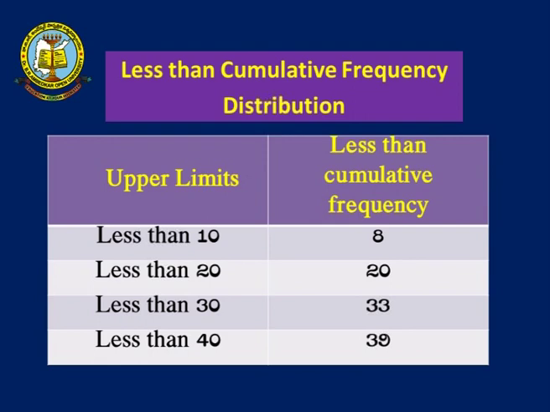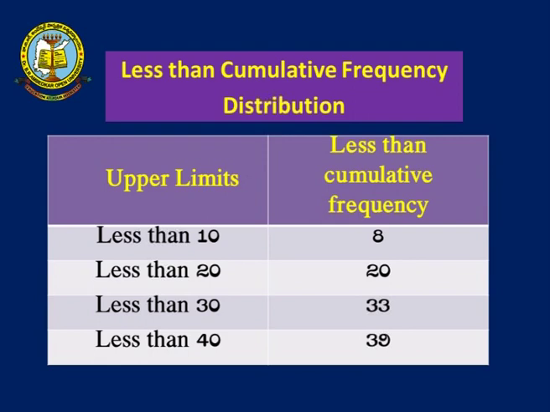In that case, we can use the cumulative frequency distribution with the upper limit, such as less than 10 marks. How many students fall under this? Like this, we can use the example. In that example, less than cumulative frequencies are used for less than 10, less than 20, less than 30, less than 40, and so on.